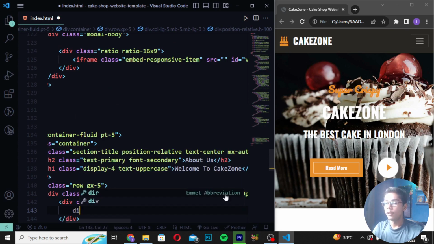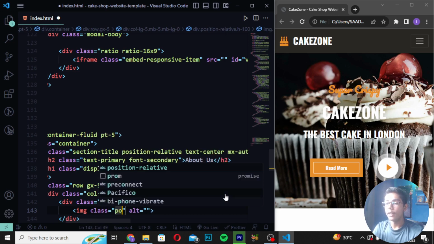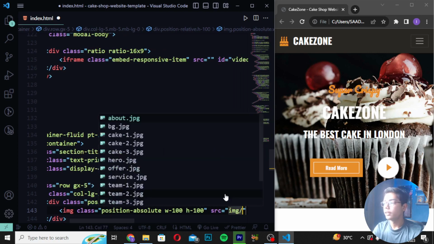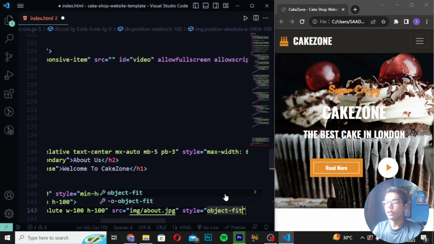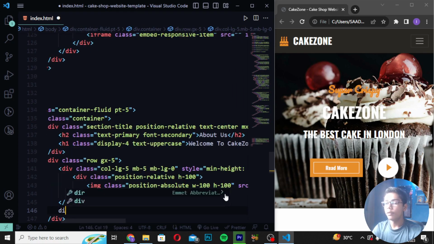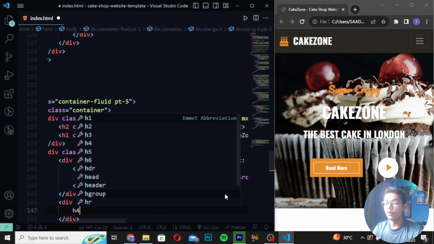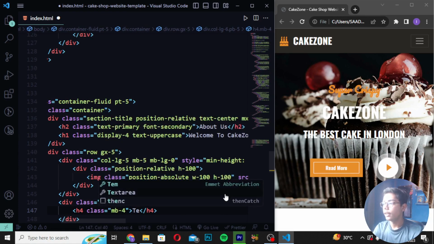height should be 100. Then you have to write here image tag, remove the source first of all, and create class in the place of it, and I will be now writing here position-absolute. Then you have to write here w-100 h-100, then write here source img slash, and write here about.jpg. Now you have to create a style in which I will be writing object-fit cover like this. Now you have to move down and create here div class as, here I will be writing col-lg-6 pb-5. Then you have to now write here h4, in which I will be writing class as mb-4.